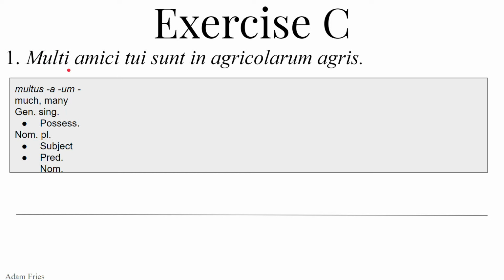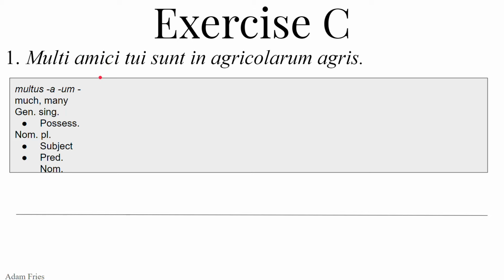A Roman would say, well, it could be genitive or nominative, and if you finish the sentence and get to the end, I can tell you which one it is. And that's what you have to do. As you read, you have to learn to keep all your options open, to know that multi could be either genitive or nominative. You have to think or feel that either option could be right. You can have suspicions about which one you think is more right than the other one. And by the time you get to the period at the end, hopefully you can go back and make up your mind as to which one is correct. So we have many something, of many something. It could be masculine or neuter.